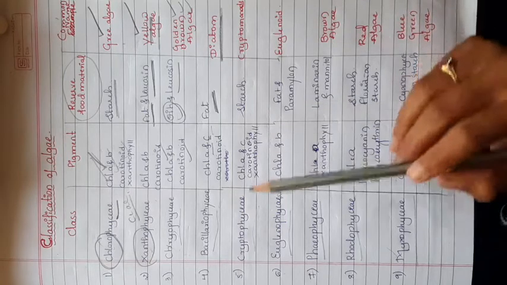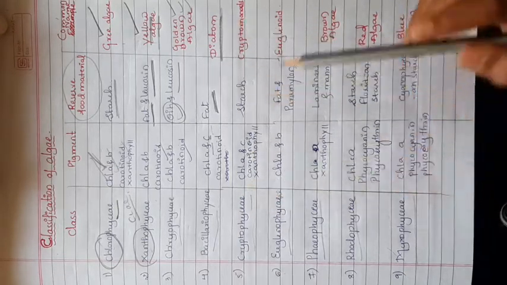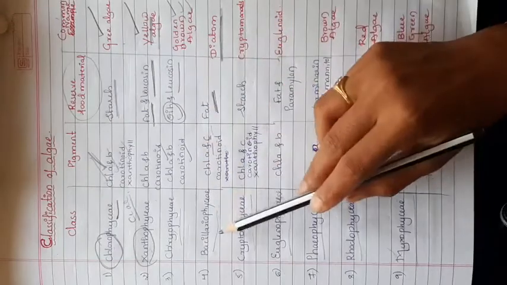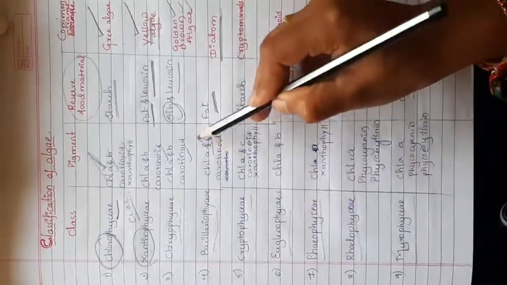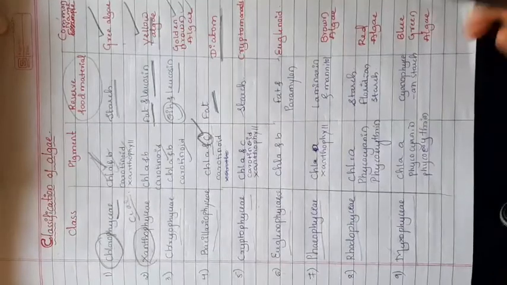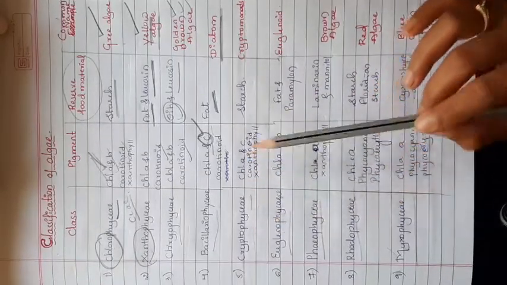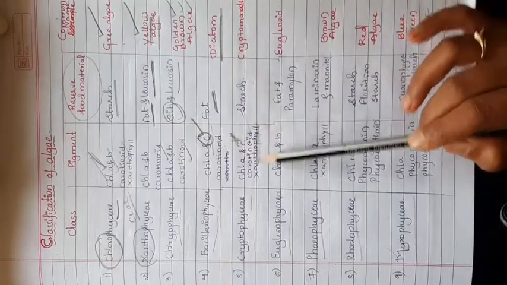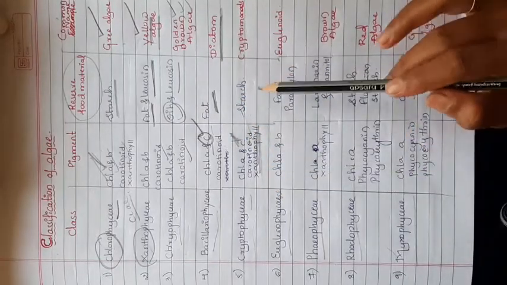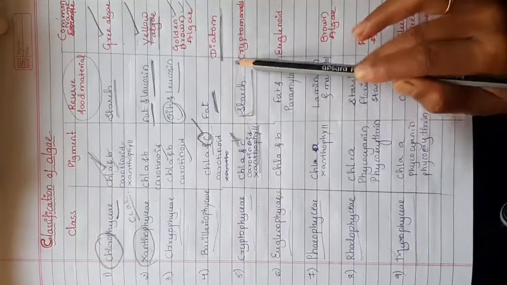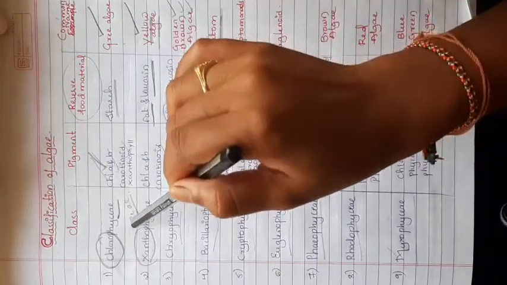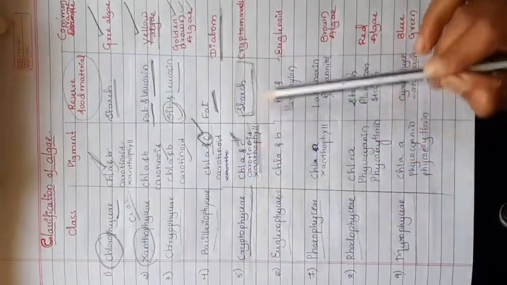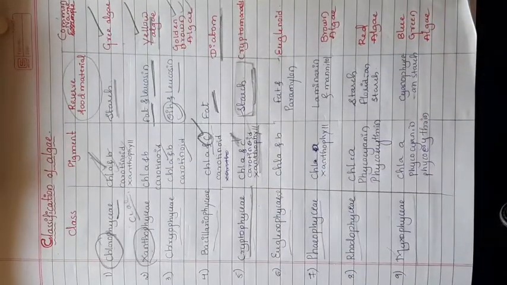Then Cryptophyceae. Here in the Basilarophyceae you can see chlorophyll C instead of chlorophyll B. Here also the same thing: in Cryptophyceae, chlorophyll A and chlorophyll C are present, and carotenoids and xanthophylls are present. Then the reserve food material is starch. In Chlorophyceae also starch, and in Cryptophyceae also starch. The Cryptophyceae is commonly known as cryptomonads.